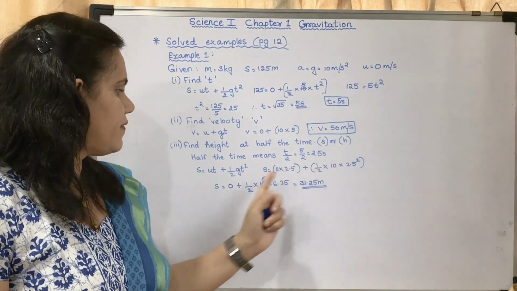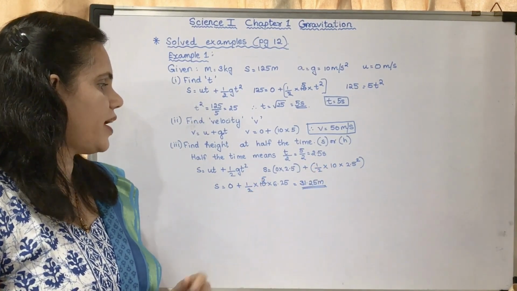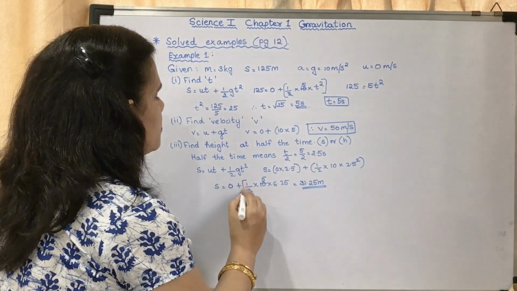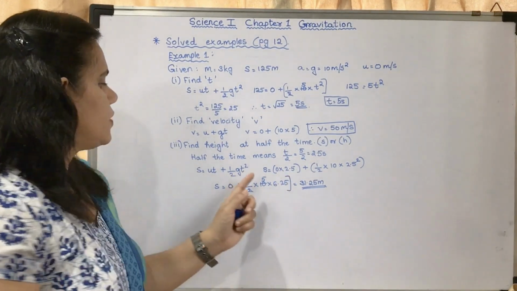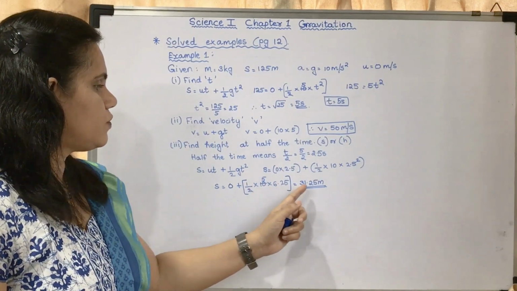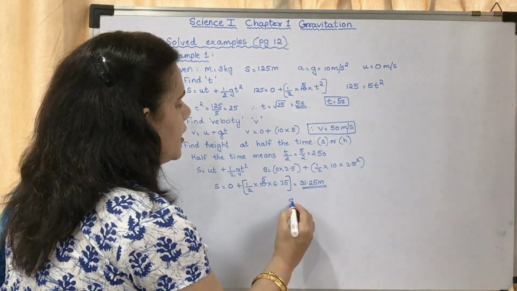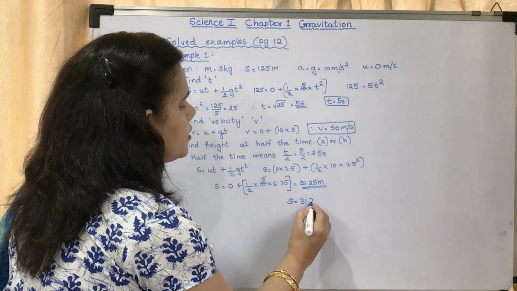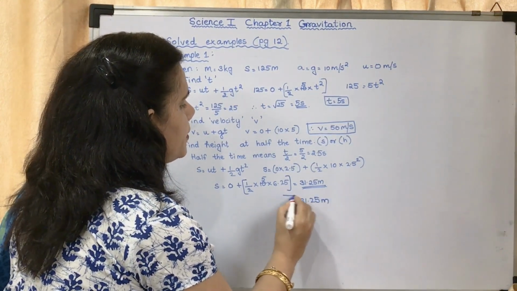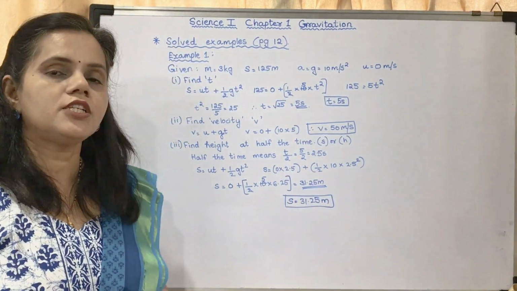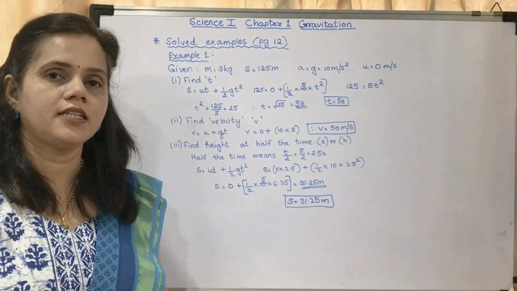This 2 and 10 get cancelled, so 5 into 6.25. So you will get 5 into 6.25, that is 31.25 meter. Therefore s is equal to 31.25 meter. This is the answer. This much you have to write if you have this question.